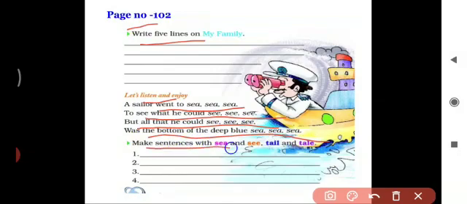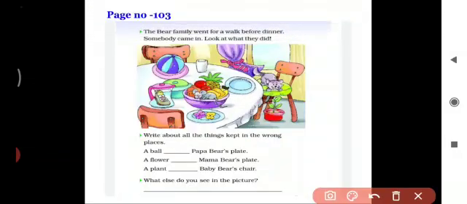So make sentences with sea and see. Okay, you need to make sentences with SEA and SEE. Similarly, tail, TAIL, TALE. Okay, children. Next one is on page number 103.